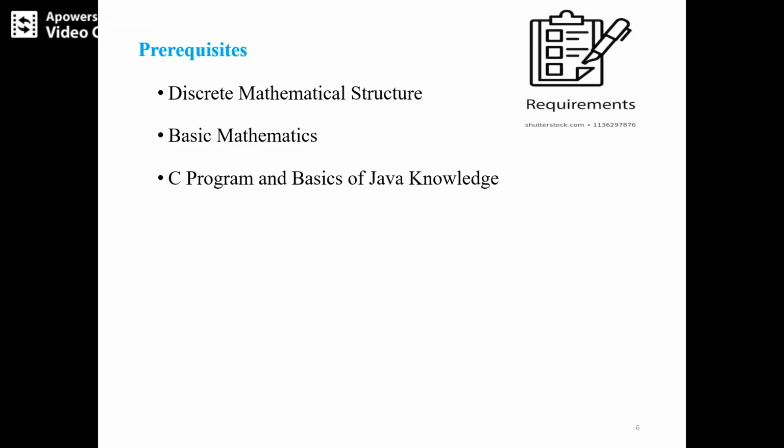Also the learner should have C programming knowledge as well as the basics of Java. Once the learner has knowledge of these three subjects, then it is very easy to learn the concepts of DBMS.